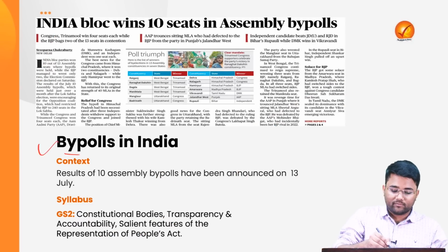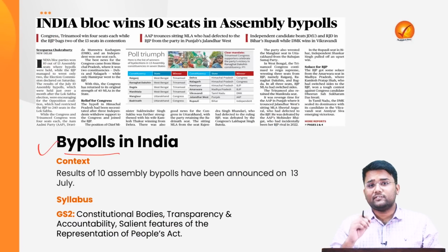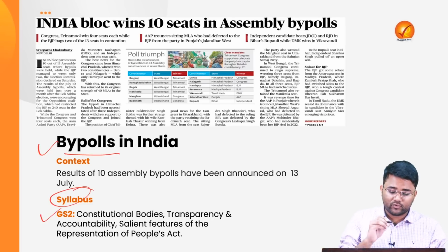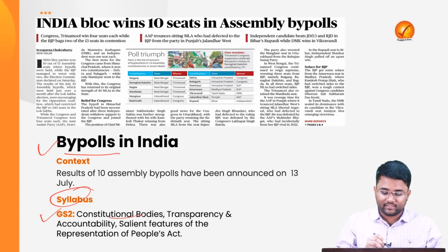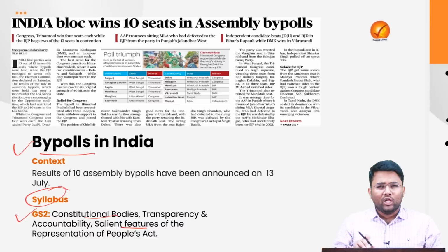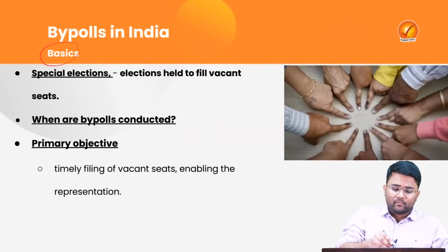The context of this topic is that recently the results of 10 assembly elections have been announced on 13th July. This particular topic pertains to the syllabus of your GS Paper 2: constitutional bodies, transparency and accountability, and salient features of the Representation of People's Act. So what do we mean by bypolls?